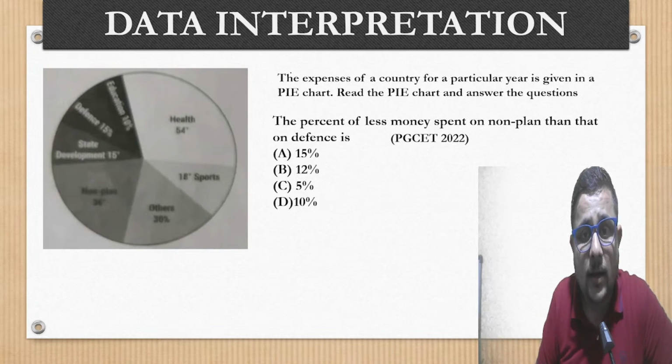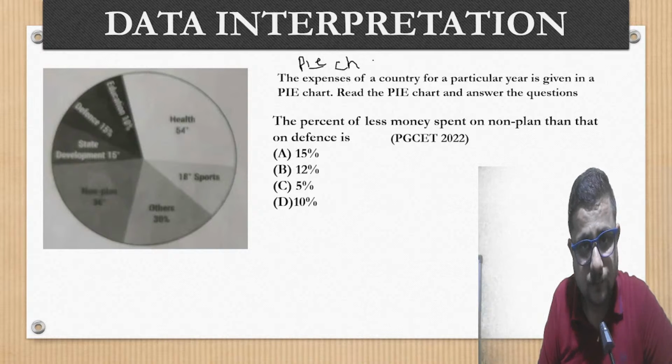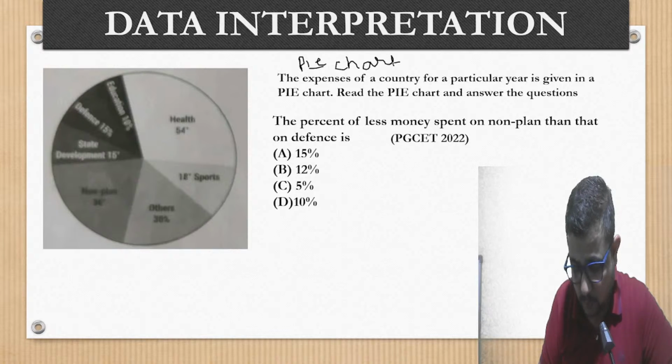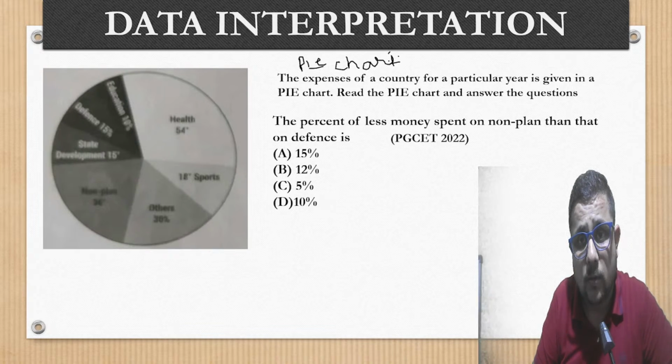So what is given here? Another question based on pie chart. I will make everything visible. Okay, so one problem is there. Okay, now clear?